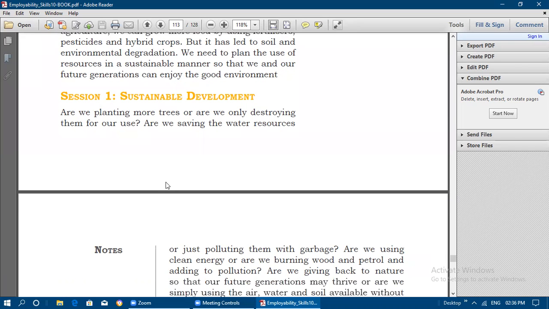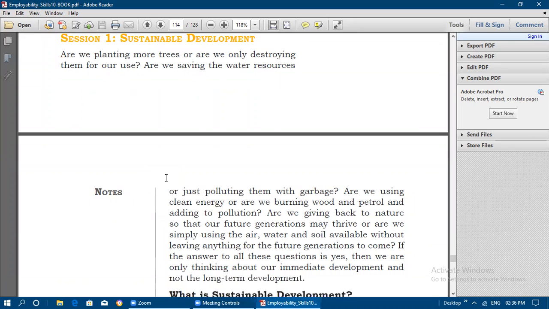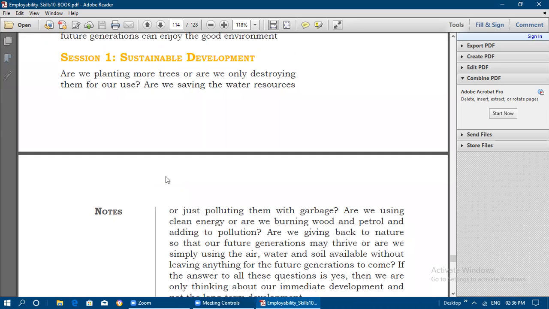Now we are moving on to Session 1, sustainable development. For the following questions, if our answer is yes, it means we are polluting the environment. We are very greedy, and we are not going to give anything to future generations. So what questions are given here?